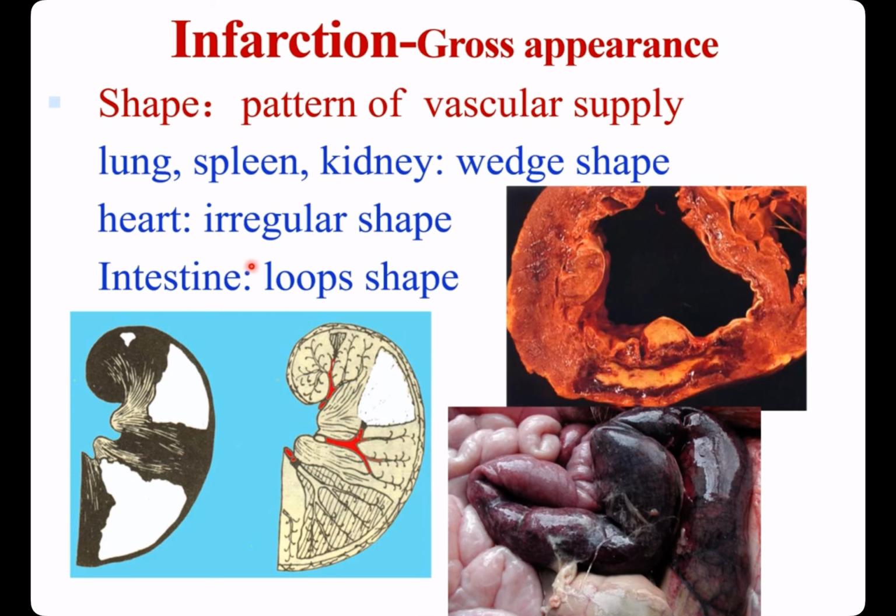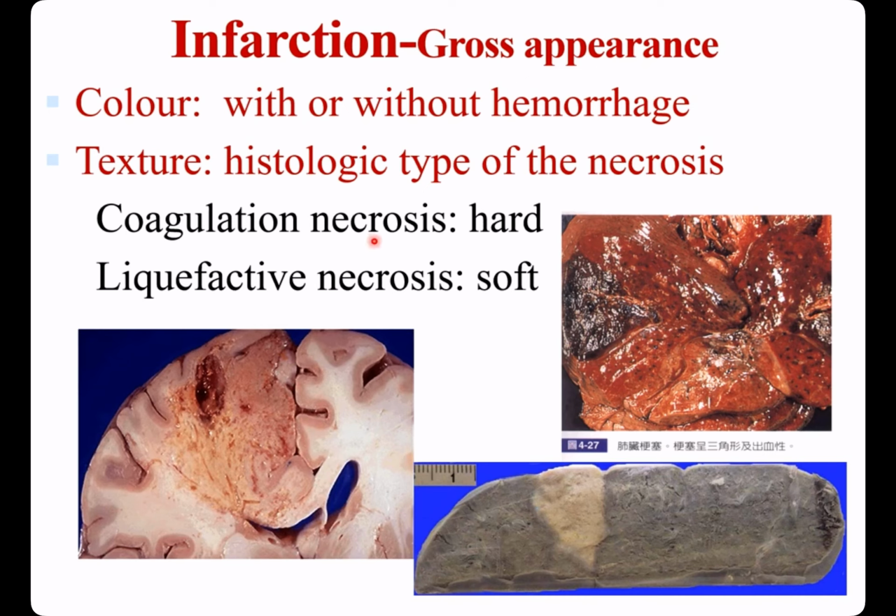Gross appearance of infarction. Its shape depends on the pattern of vascular supply. In lung, spleen, kidney, infarction is wedge shape. In heart, infarction is irregular shape. In intestine, infarction is loop shape. Color depends on with or without hemorrhage. Texture depends on the histologic type of the necrosis. As for coagulative necrosis, the texture is hard. As for liquefactive necrosis, the texture is soft.